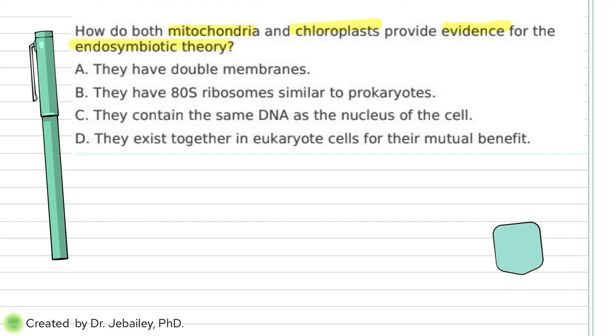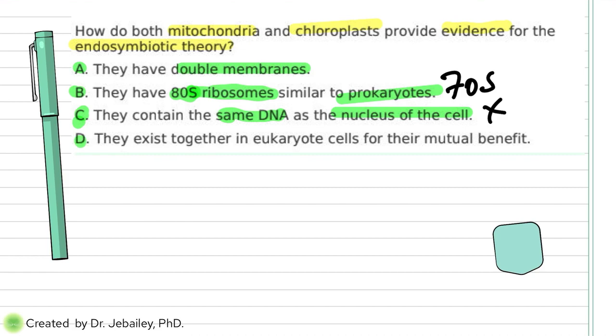So let's look at the options. We have the first one. They have a double membrane. Yes, that was one of the evidence that I showed you. They have an 80S ribosome? No, they do not have an 80S ribosome. Because again, prokaryotics, what do they have? They have a 70S. The next one, they contain the same DNA as the nucleus? No, they don't. There is a different bacteria, and different chloroplasts will have different DNA than the mitochondria. So no, it's definitely not this one too.